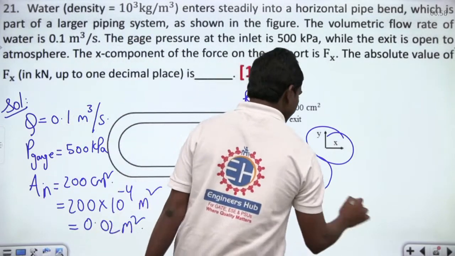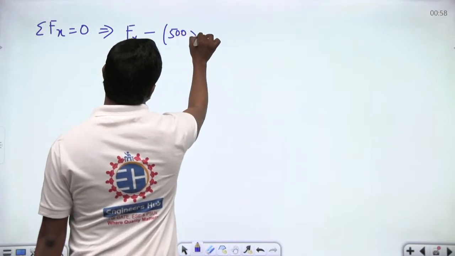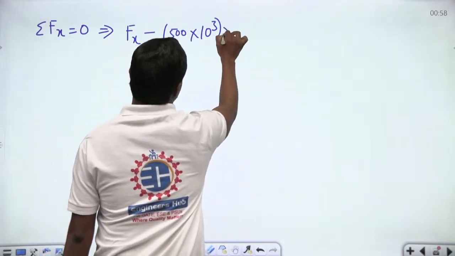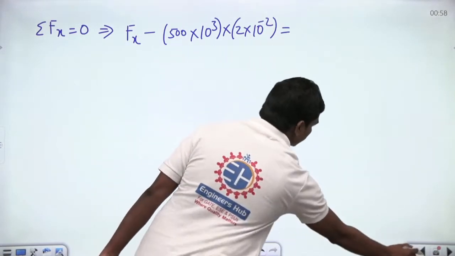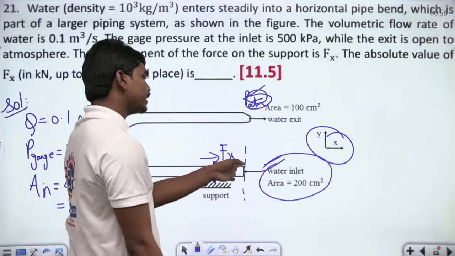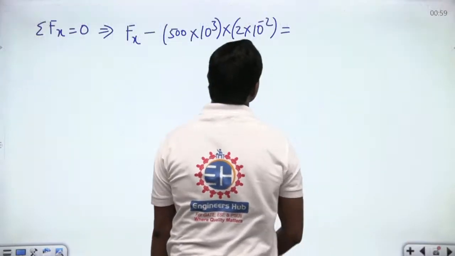Okay, so P gauge into inlet area. So minus P gauge, which is 500 kilopascals, into area, which is 2 into 10 power minus 2. This should be equal to, of course, there is some mass fluid that's going in. So we can have rho A V square.